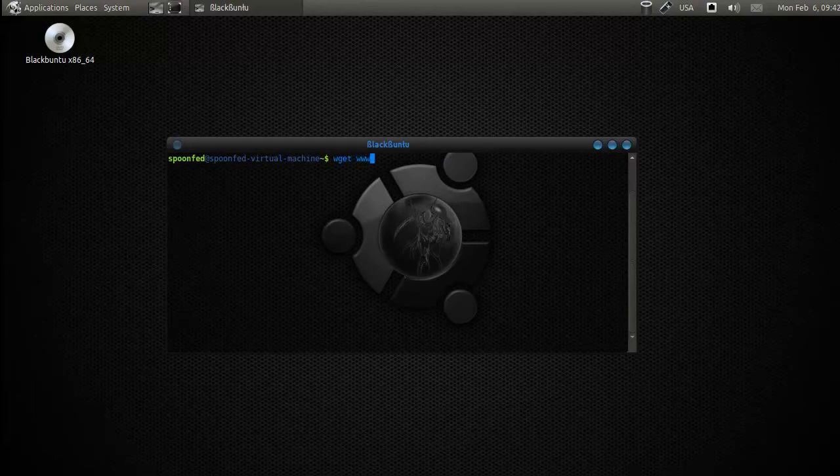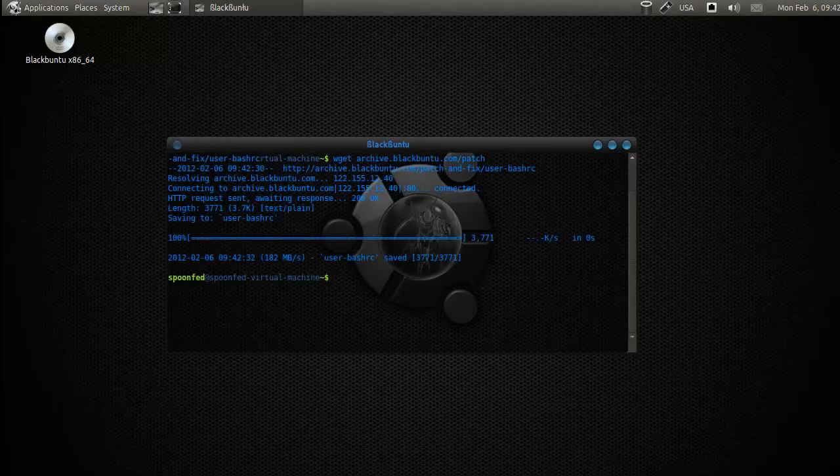So the easy way is to go, oh, sorry, already starting wrong. archive.blkbuntu.com/patch-fix/user-bashrc. That should be it. So that's the one for user, your normal account, but now you need one for your root account. That's the same, but then root bashrc.